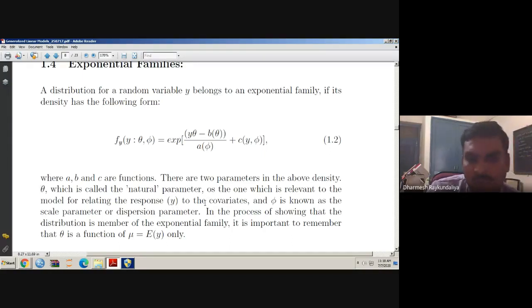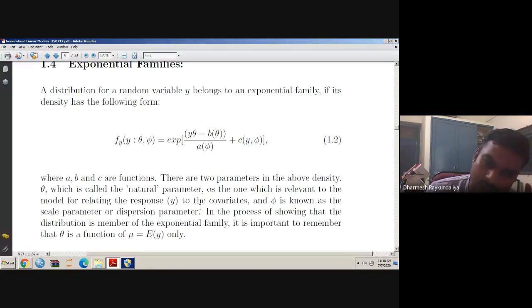Here you have to remember why we are using an exponential family of distribution rather than the normal distribution. Theta and phi are the two parameters. Theta is a natural parameter which is responsible for connecting the expected response to the linear predictor or the covariates, and that is how it is said to be a link function, which we will discuss later. Phi is said to be a scale parameter.